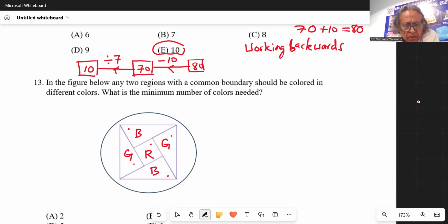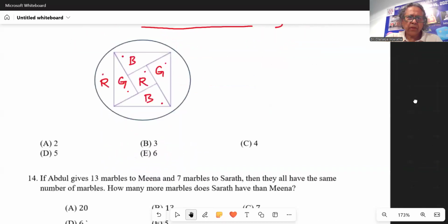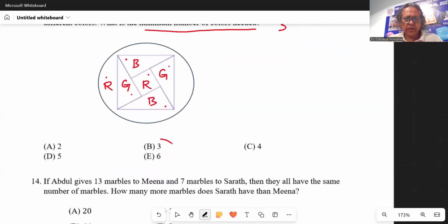And then here I put a dot. Now this country, because of its border, borders with a green country, blue country, green country, blue. So we can color it in red. So we managed to color this in 3 colors: green, blue, red. So the minimum number of colors needed is 3. So the answer is 3.